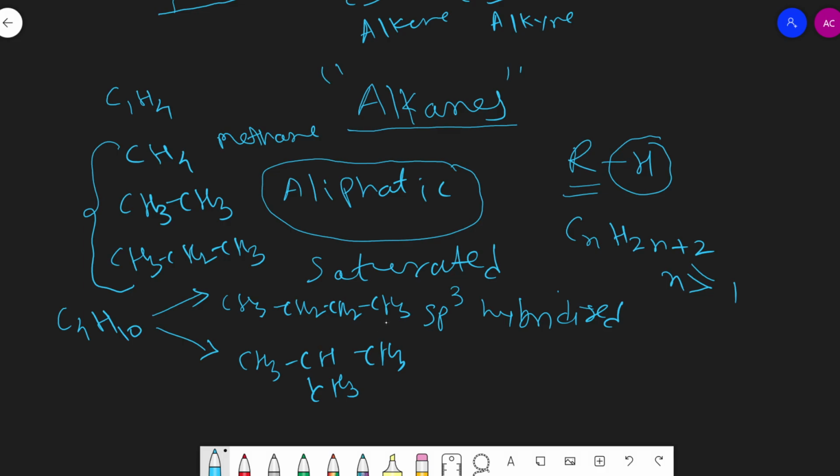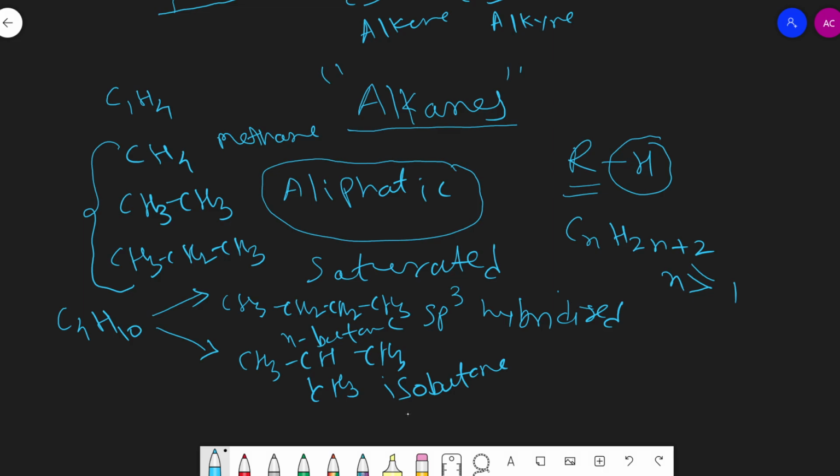So both have the same molecular formula but different structural formulas. One of these compounds is known as n-butane and another is known as isobutane.